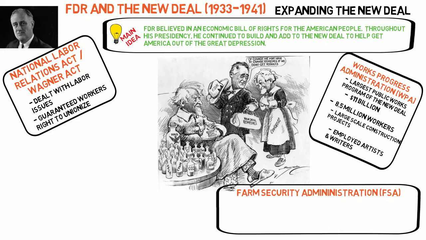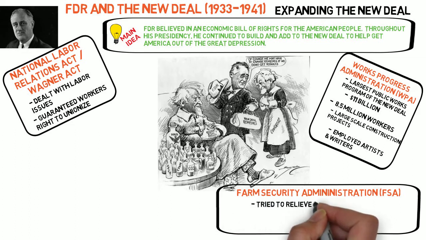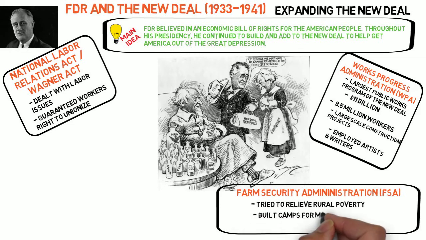In 1937, FDR tried to relieve the plight of American farmers who were still dealing with the impact of the Dust Bowl by creating the Farm Securities Administration. Because thousands of migrant workers were living in squalid camps throughout California, the FSA built a number of sanitary camps in which migrant workers could live with their families.